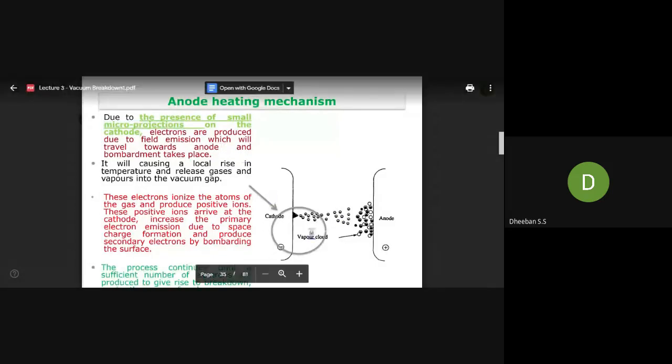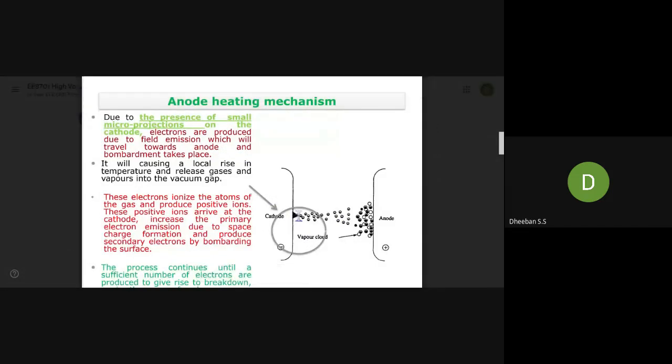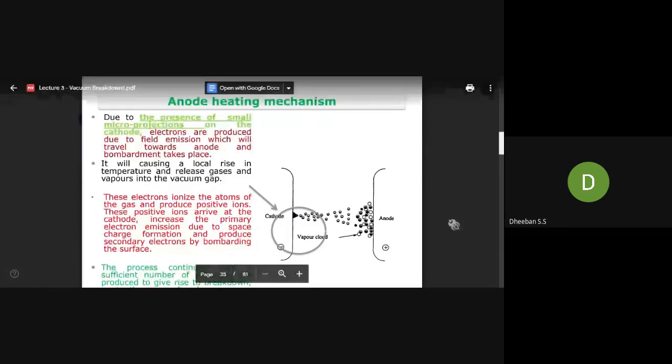There might be some kind of projection over your cathode due to dust or dampness in the air. Due to this, when the electric field is applied, it is possible for charges to move from these projected areas towards the anode, and they get accumulated at your anode.